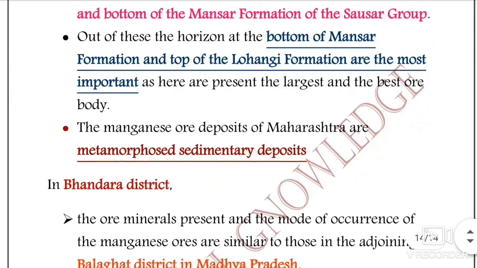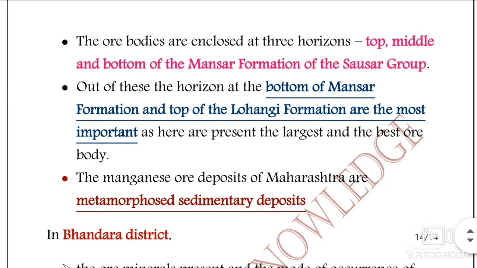And the ore bodies are enclosed in three horizons: top, middle and bottom of the Mansar formation of the Sausar group.